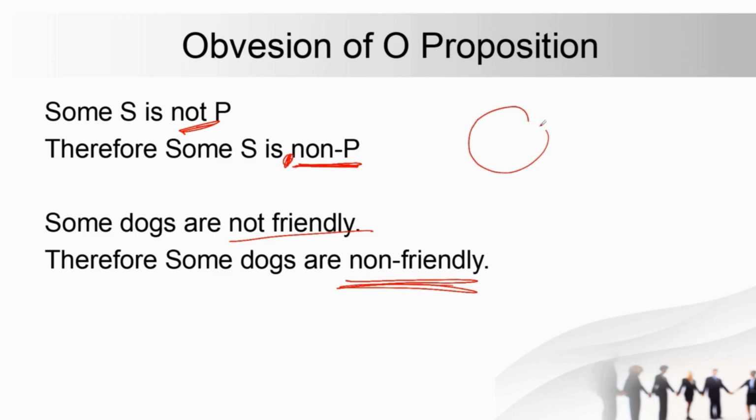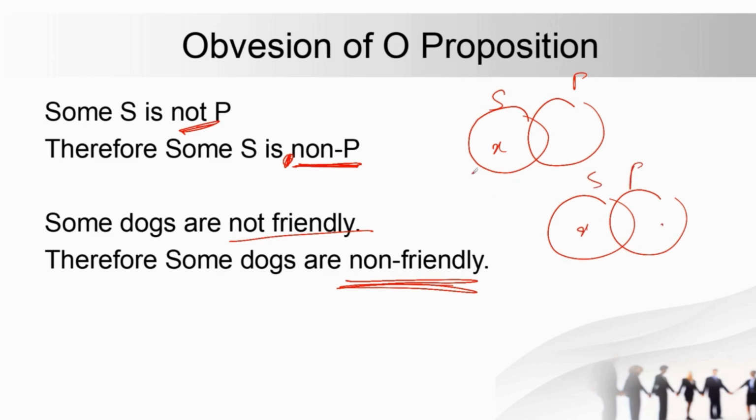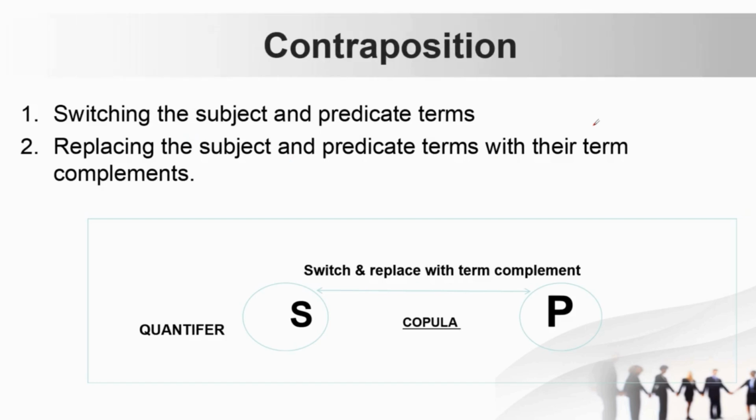And if you draw the Venn diagram also, for S and P, in the first case, that is, some S is not P, the cross will be here, and in the case of some dogs are non-friendly also it will be the same. So for S and P the case will be the same. According to the Venn diagram also, this is logically equivalent. Now the next one is contraposition.